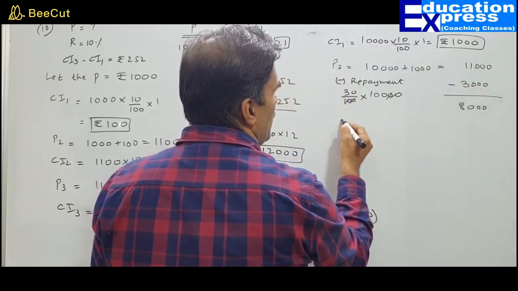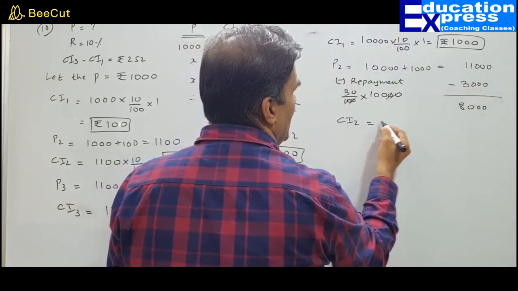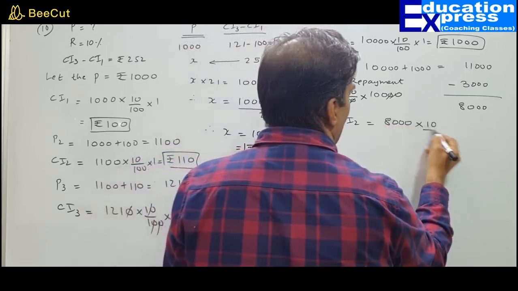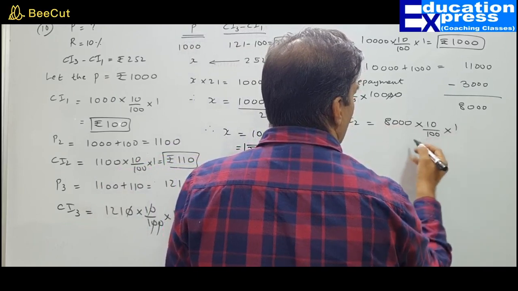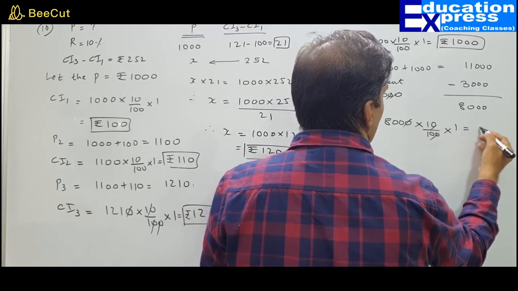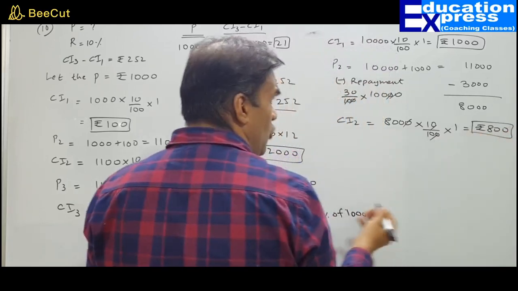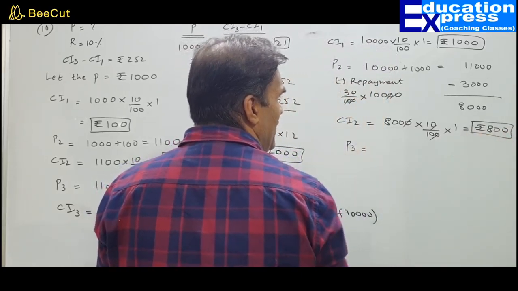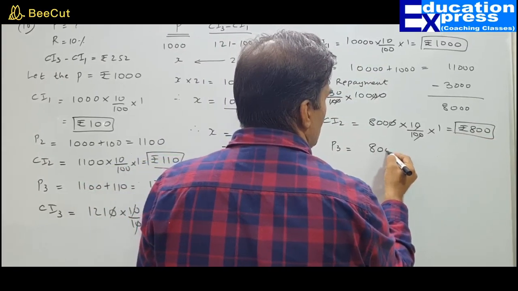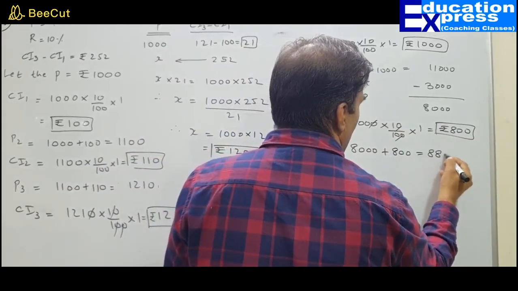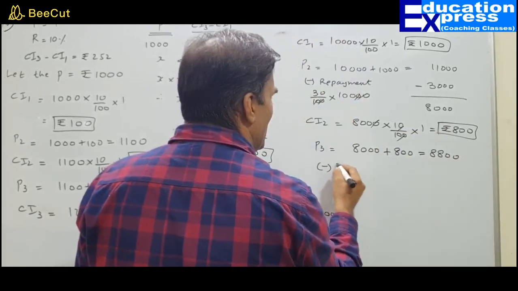So now compound interest for the second year would be 8,000 multiplied by 10% into 1 year. That will give you how much? So rupees 800. So what is P3? 8,000 plus 800, that is 8,800 less repayment.